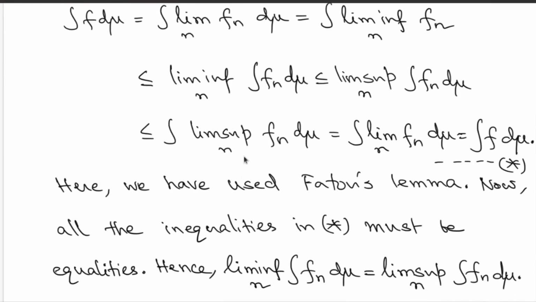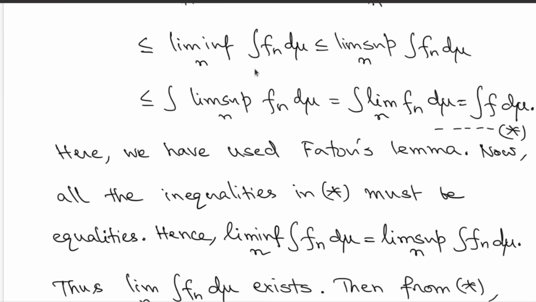Now the limit inferior comes out by an application of Fatou's lemma. The limit inferior was inside, and if you bring it out you get a less than or equal to inequality. Now the limit inferior of the integrals is of course less than or equal to the limit superior. That is a standard argument involving sequences of real numbers or extended real numbers, so that you already have. Now you push the limit superior inside. Again you retain that inequality, by the second part of Fatou's lemma. So the limit superior now goes inside, but you still get this less than or equal to.